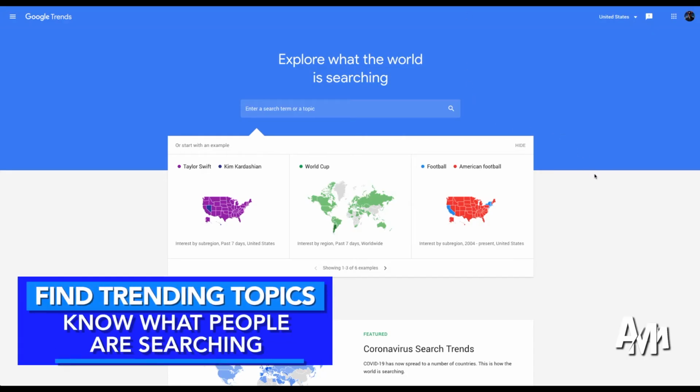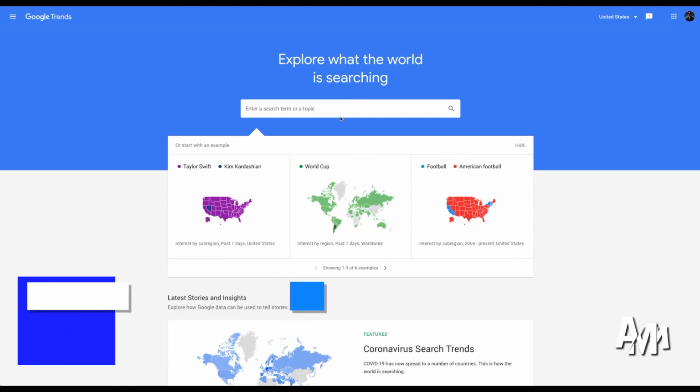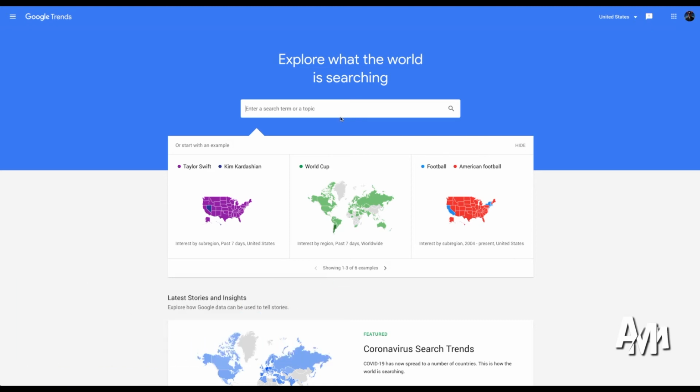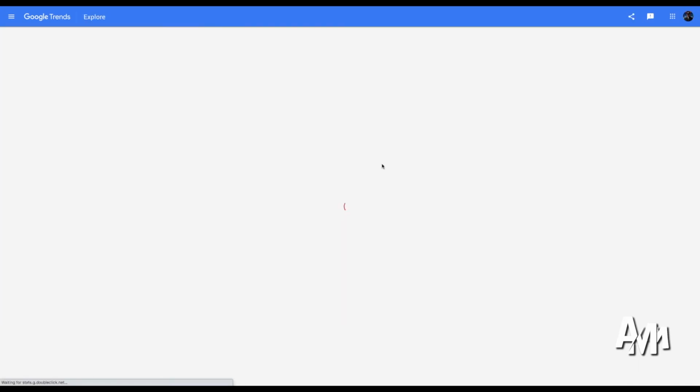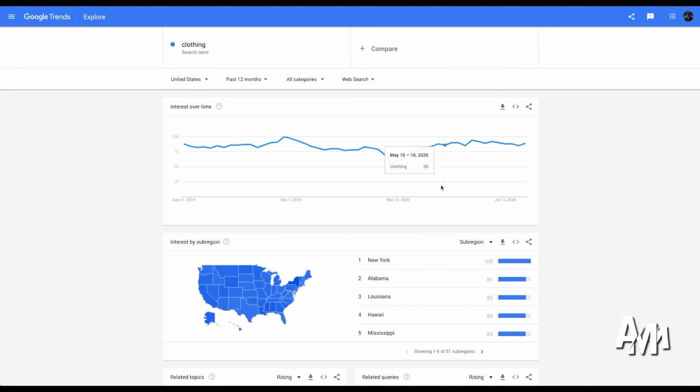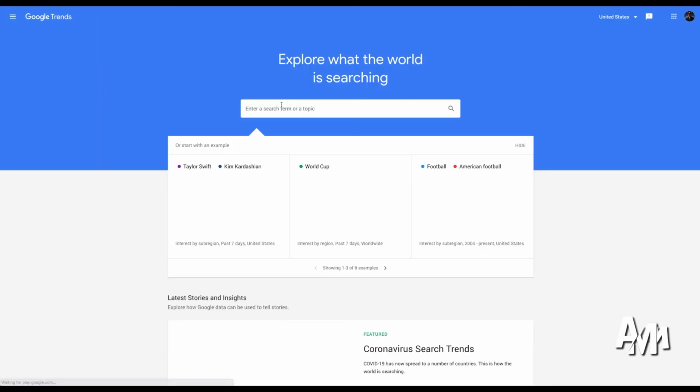Now, make sure that you know what people are searching for. Make sure that you're looking for trending topics, right? Sometimes there are seasons of sports that are coming up that will help you know what people are going to buy, because people are expecting something to happen, right? So if we look for clothing as an example to see how people have been searching clothing, we see there was a dip right there, and that dip probably came with a virus. People stopped buying clothing.